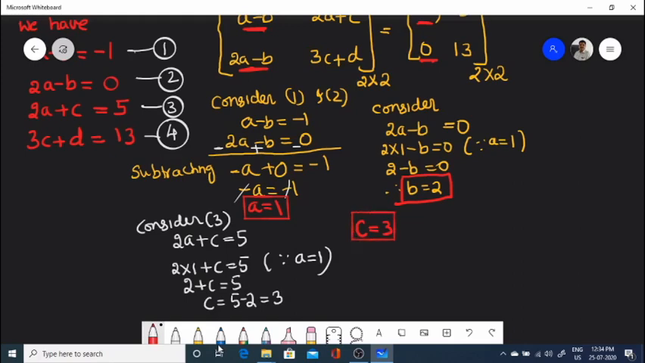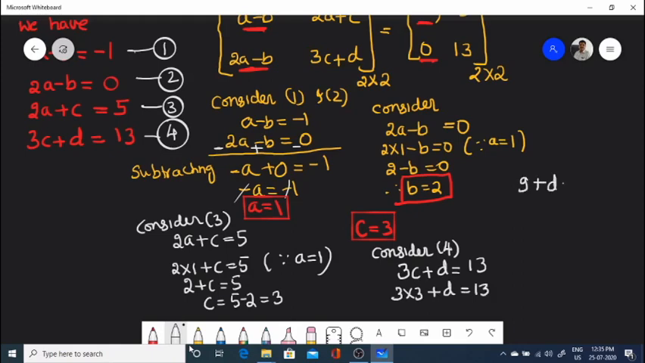Then to find the value of d, now consider 4. We have 3c plus d equals 13. Therefore 3 into 3, because c is 3, plus d is 13. So 9 plus d is 13. So d equals 13 minus 9, that is equal to 4.